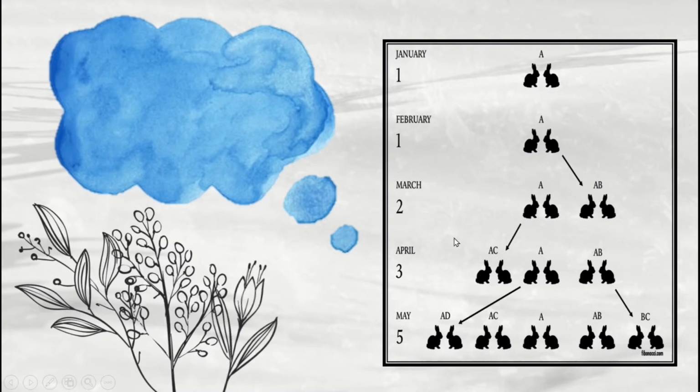At the end of the third month, the original female produced a second pair, making 3 pairs in all in the field. At the end of the fourth month, the original female has produced yet another new pair. The female born 2 months ago produces her first pair also, making 1, 2, 3, 4, 5 pairs in all in the field.